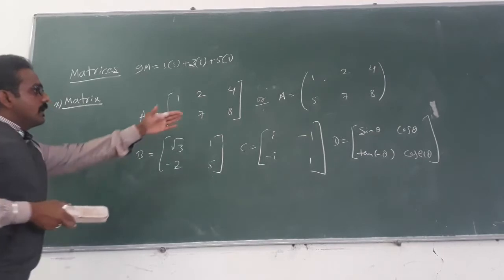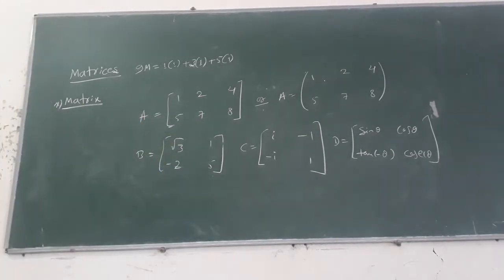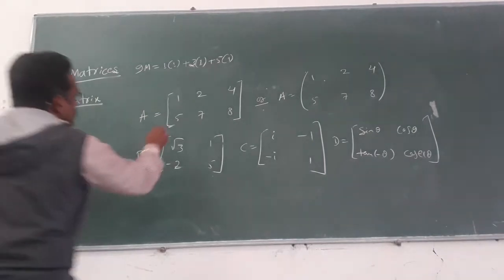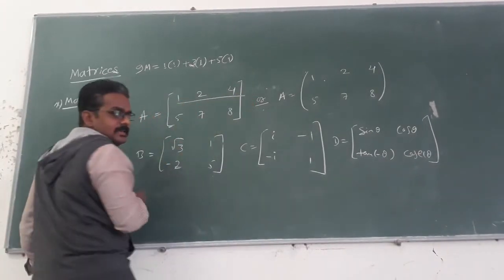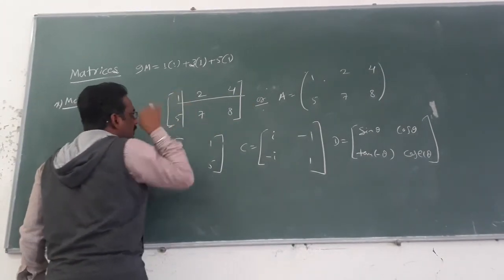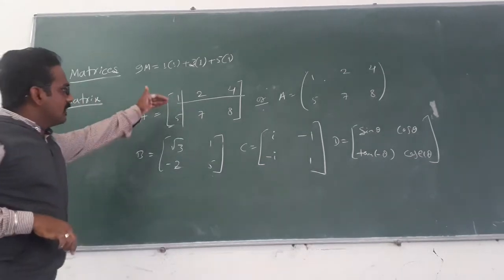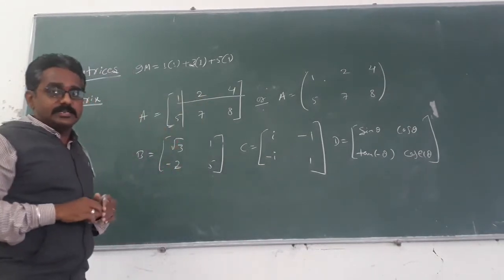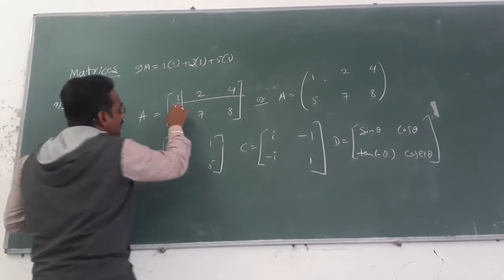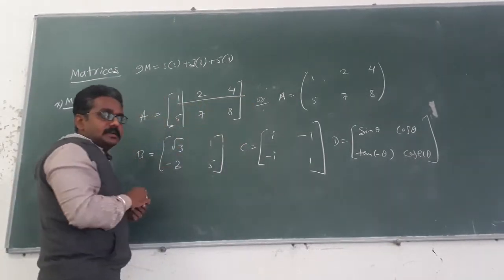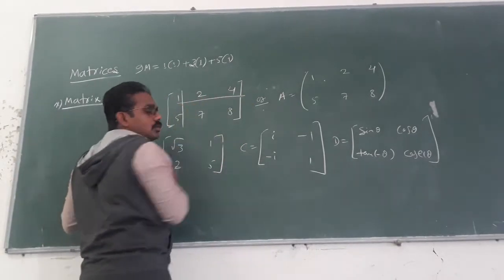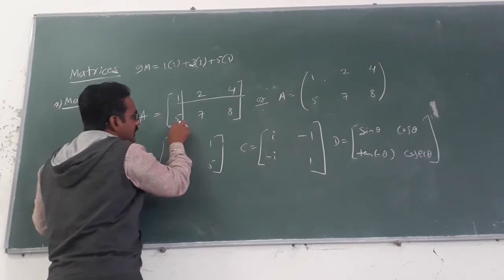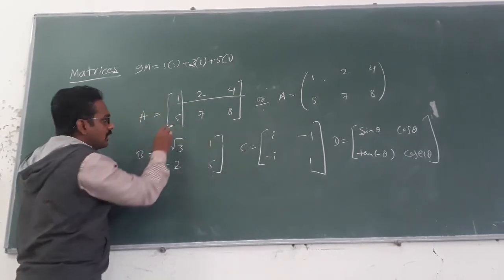In all the four examples, this is the horizontal line and this is the vertical line. This is the horizontal line of elements. Those are 1, 2, 4, and the second horizontal line is 5, 7, 8.